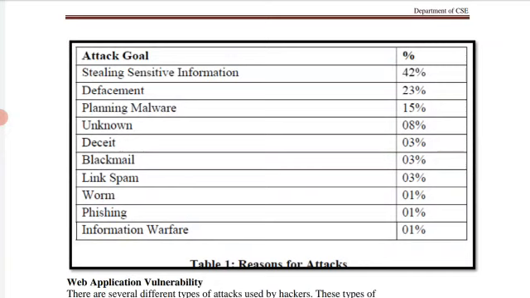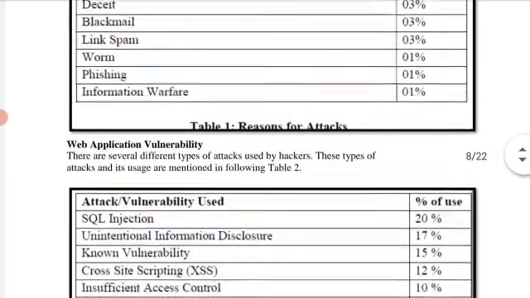that is 42%. Next, defacement is 23%, planting malware is 15%, unknown 8%, deceit 3%, blackmailing an organization, person or individual 3%, link spam 3%, worm, to spread the worm into the attacker's target system, 1%, phishing and information warfare 1% each. So these are the reasons why they attack websites.